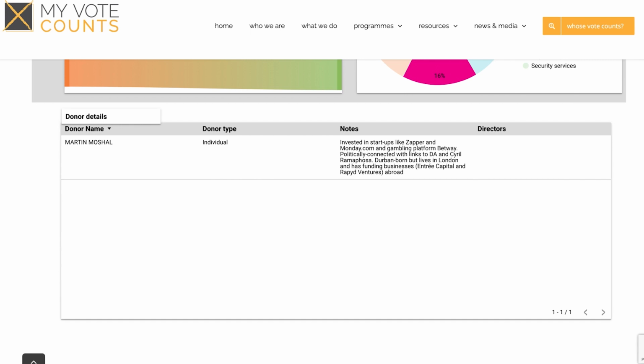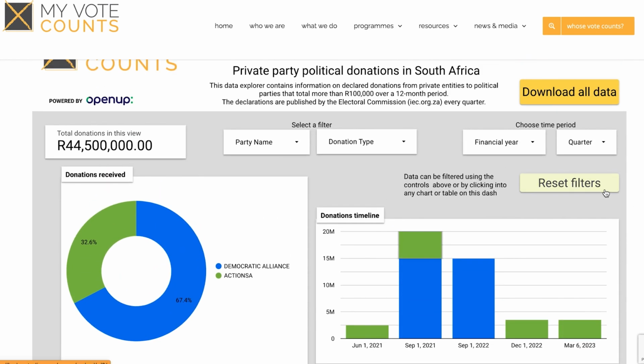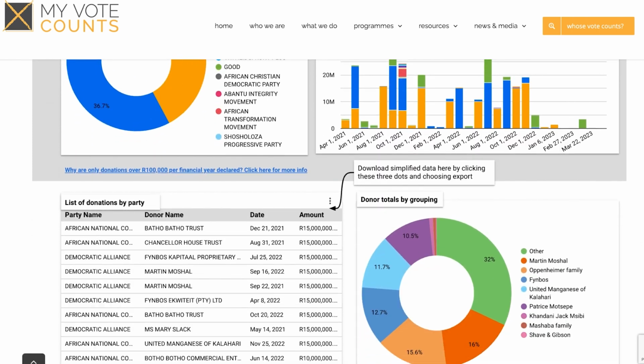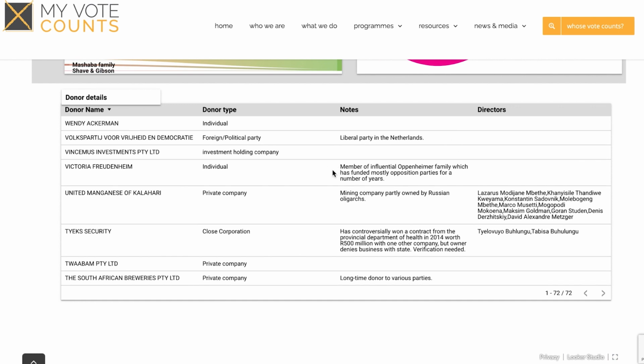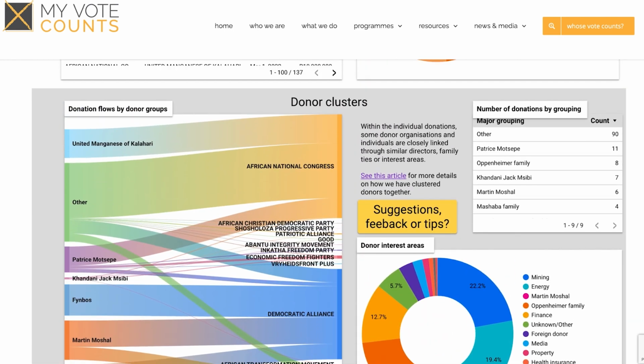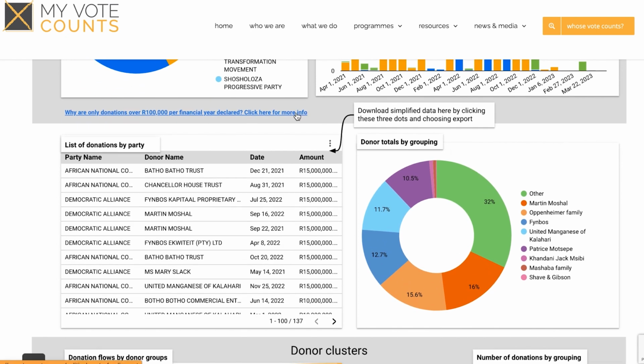We can scroll up to reset the filters to go back to the default mode. And just to give you a look at the donor details. So again, what we as MyVA Accounts do is we take the information from the IEC, the quarterly disclosures, and we do additional investigations to see who the directors of the companies are, any interesting information of those donors that we can find. We have links to various articles if you want any more information about private funding or any information about how to use this tool, how to interpret the information.